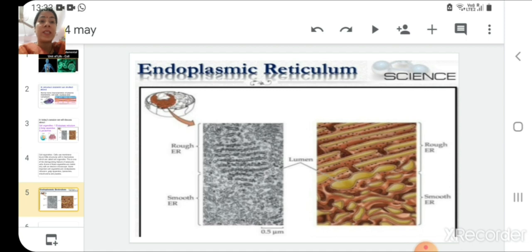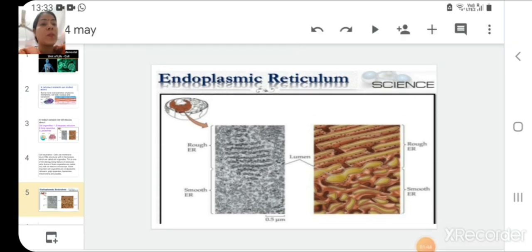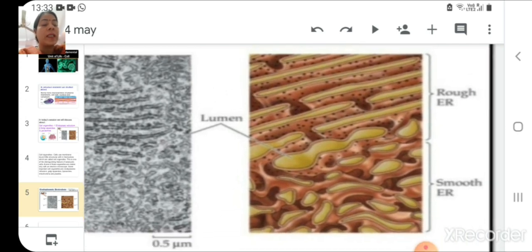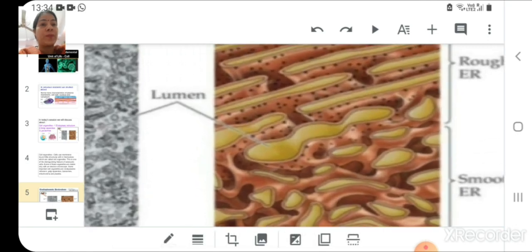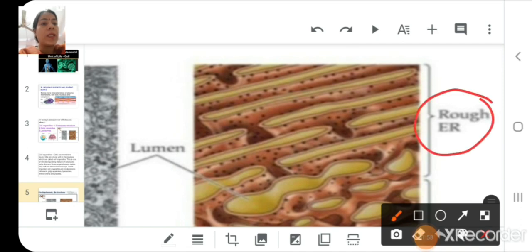In this slide, you can see the structure of endoplasmic reticulum. If you focus on this structure, you will come to know that there are two types of endoplasmic reticulum. The first one is rough endoplasmic reticulum and the other one is smooth endoplasmic reticulum. This rough endoplasmic reticulum has some dot-like structures on its periphery. These dots are nothing but ribosomes. The presence of ribosomes makes the surface of this endoplasmic reticulum rough. That is why its name is rough endoplasmic reticulum.